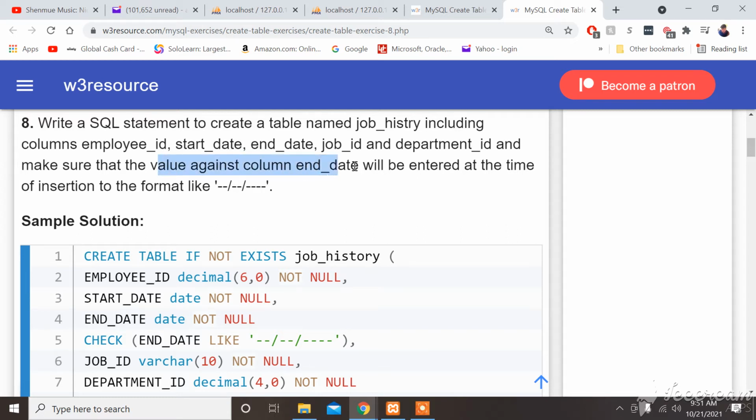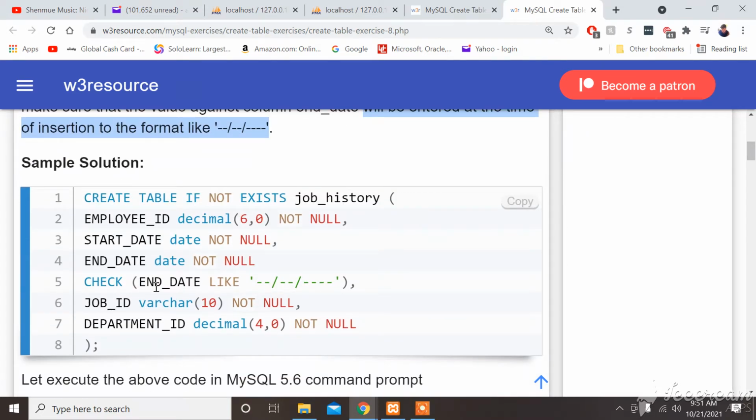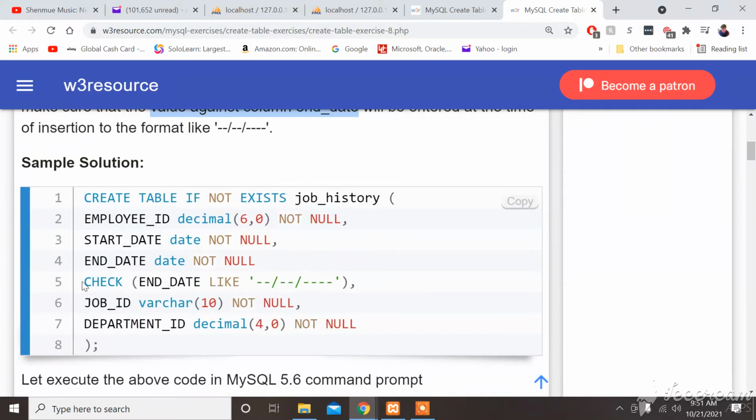Okay. Check column and date, and make sure we get the date. Check column and date. Make the rules and parameters for column and date.